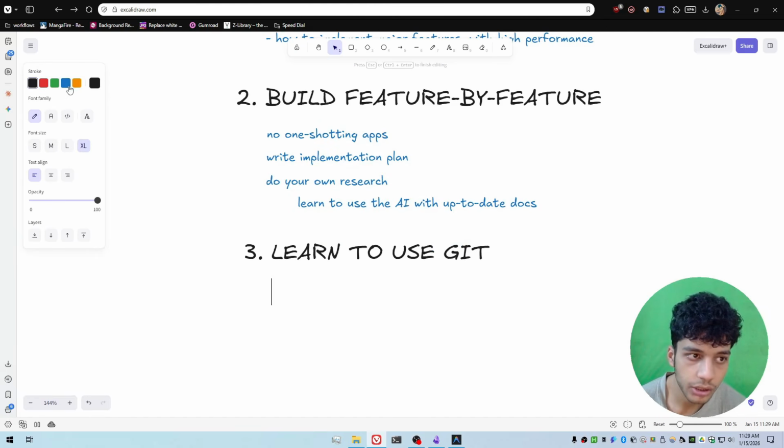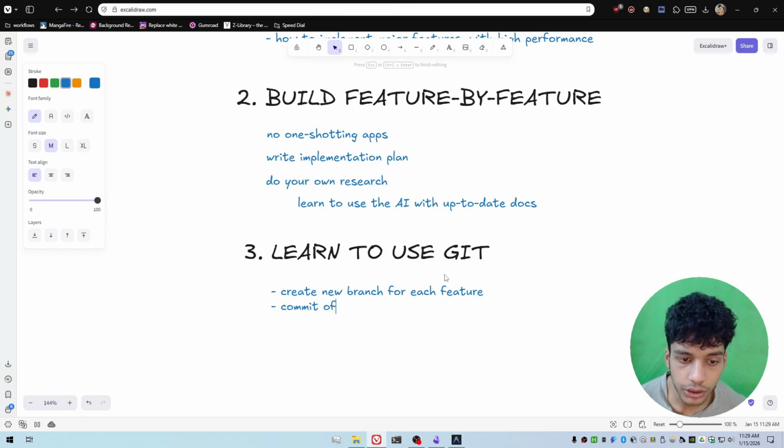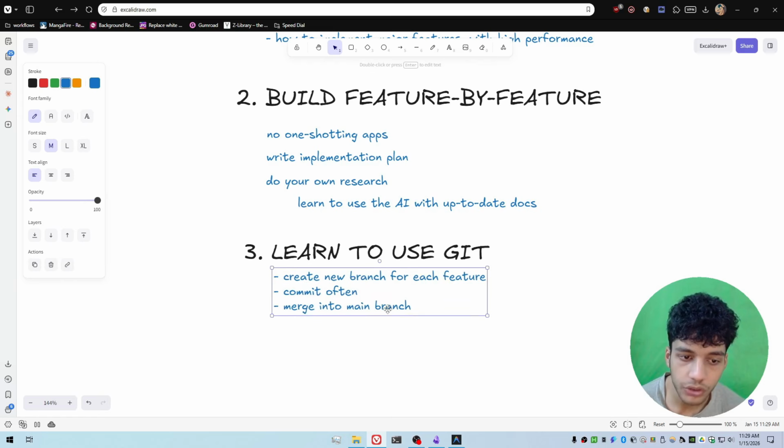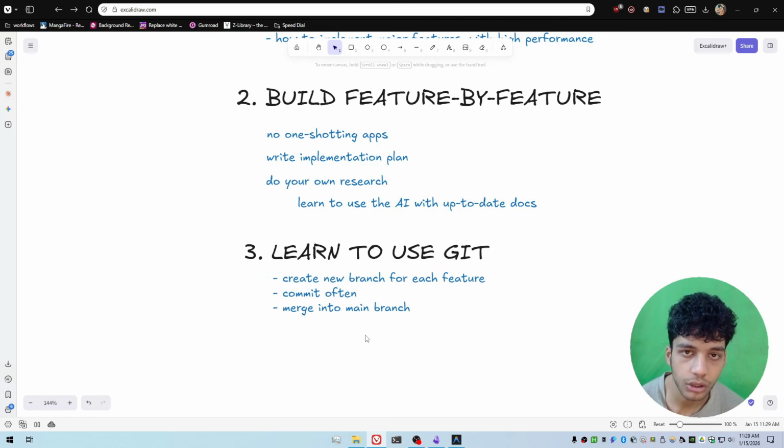The way to use Git, the best way, in my opinion, is to create a new branch for every single feature you're implementing, all right? Create a new branch for it, commit often. Every time you have some working code, you build some new stuff, commit it to the source control. And then once you've written an entire feature, you've tested it out, you've written the tests, you've cleaned the code, all of that's done, and this new feature is ready to be shipped to production, merge into the main branch. This way, you're never going to be in a situation where you have some broken code in your AI application and you have no way of fixing it, right?